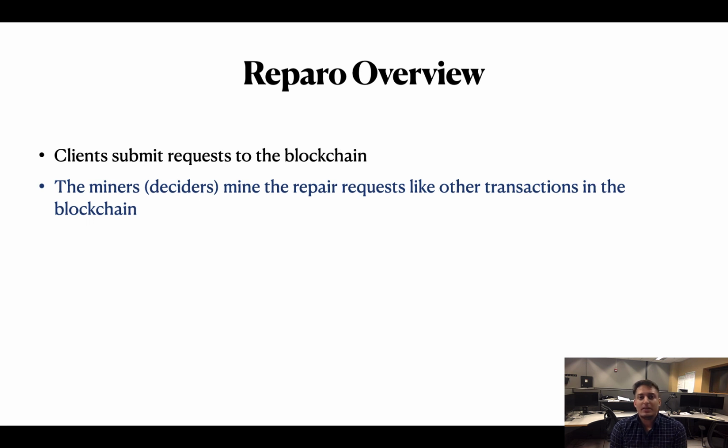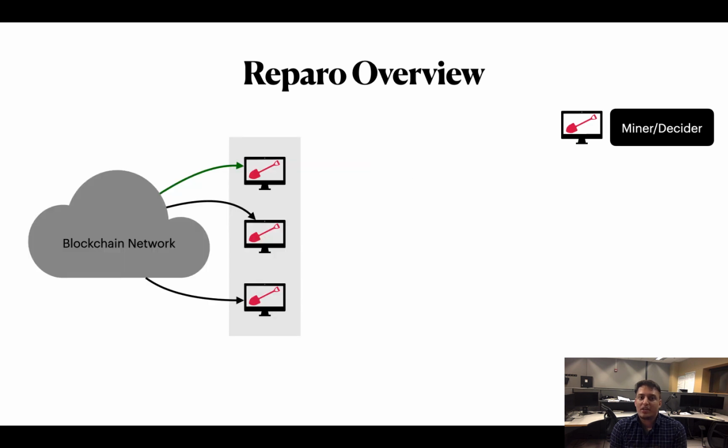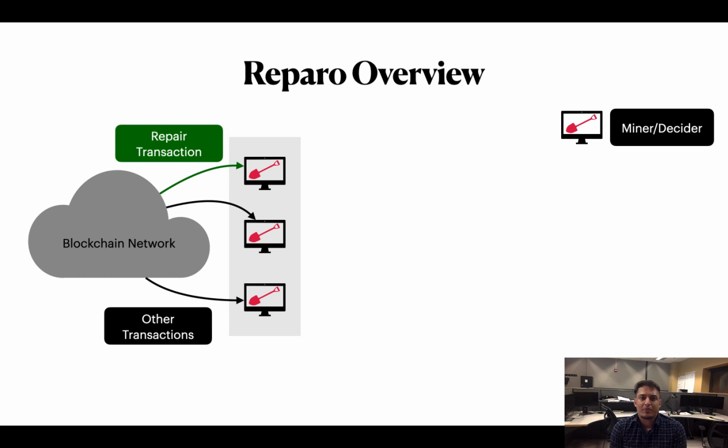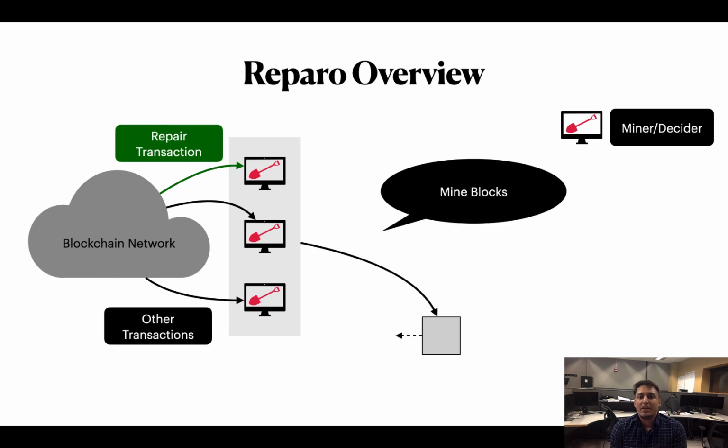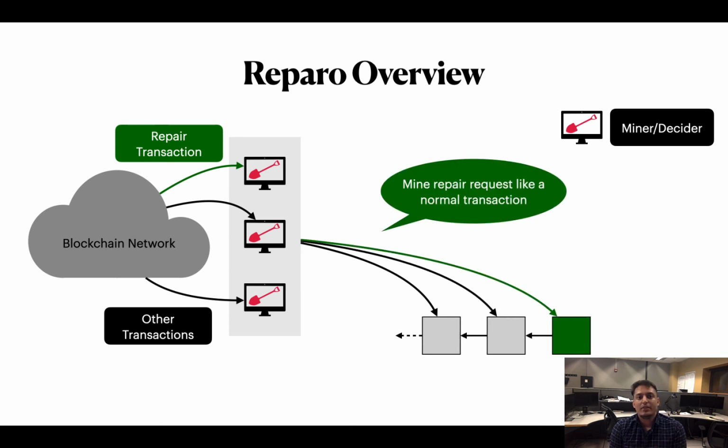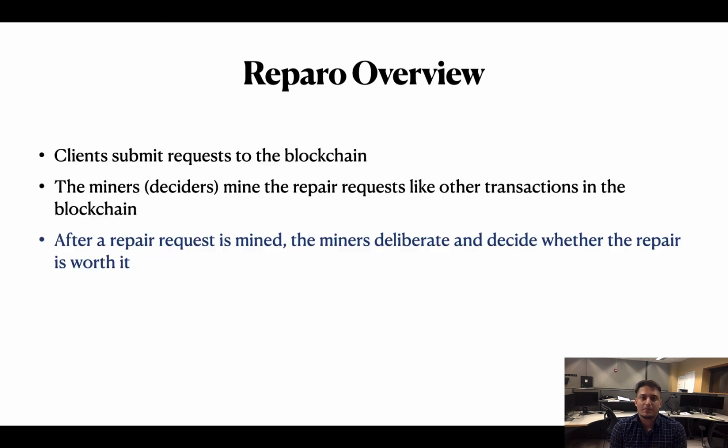The miners or deciders mine the repair requests like any other transaction in the blockchain. The blockchain network provides the miners with transactions to work on. The miners start mining transactions into blocks. Here we mine another block. Finally, the repair transaction is mined into a block by some miner.